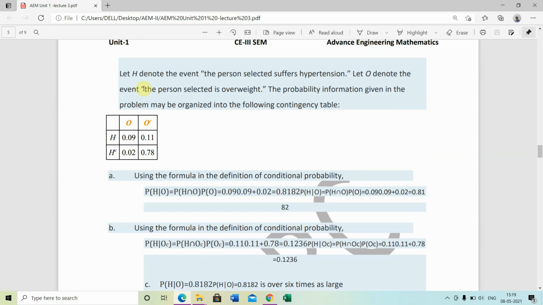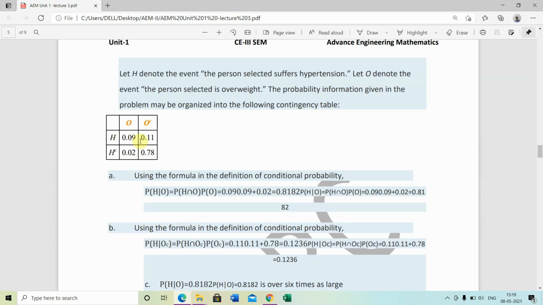Solution of this: let H denote the event the person selected suffered hypertension. Let O denote the event the person selected is overweight. The probability information given in the problem may be organized into the following contingency table. H or HC: H is hypertension, HC is not hypertension. So O and OC: O is overweight, OC is not overweight. So this table is given here.